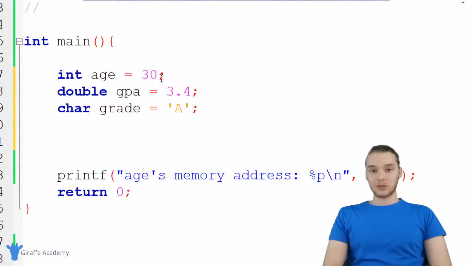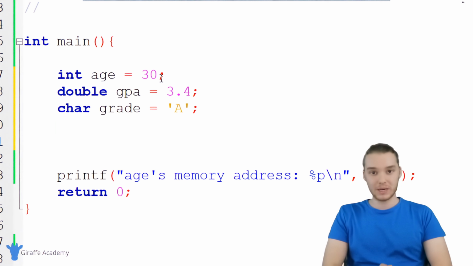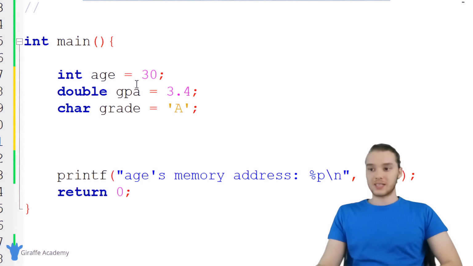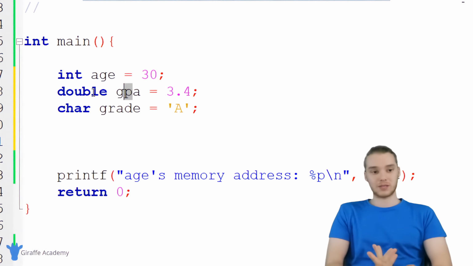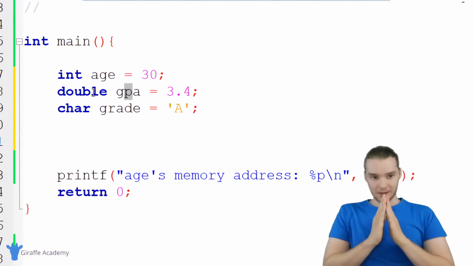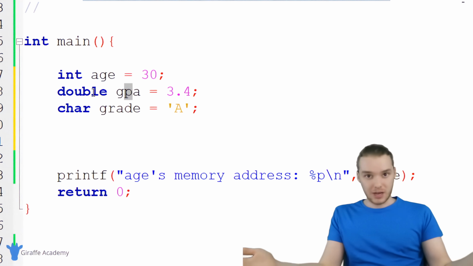I could also create a pointer variable. And inside of that pointer variable, I could store a pointer, okay? So just like I stored a character inside of this character variable and I stored a double inside of this double variable, I could store a pointer inside of a pointer variable. So we can actually store these pointers inside of a pointer variable. Now, here's where this is going to get a little bit tricky. When we create a pointer variable, we actually need a physical memory address, right?